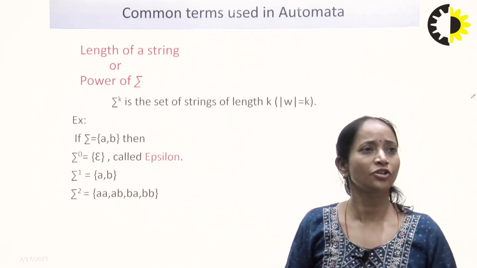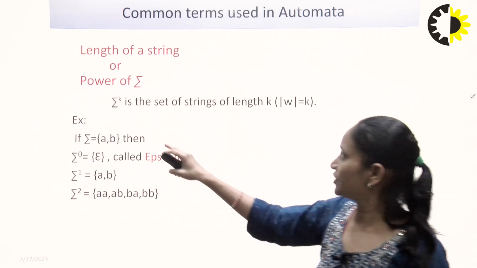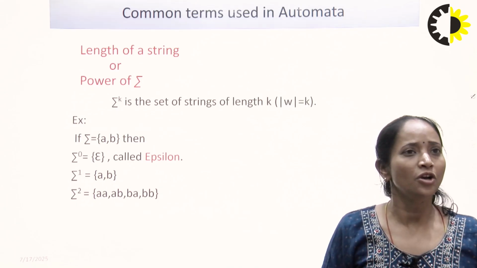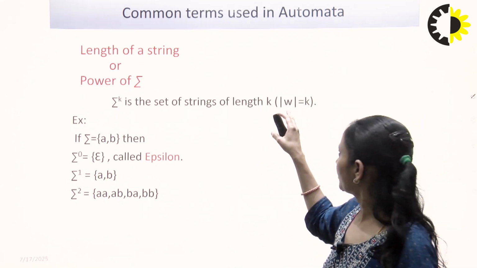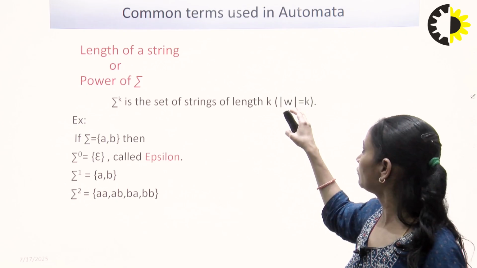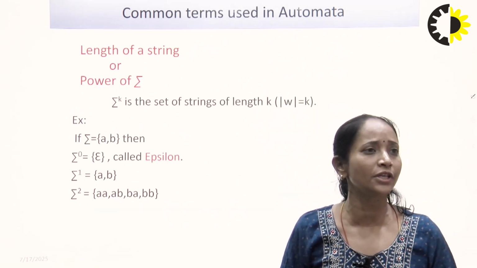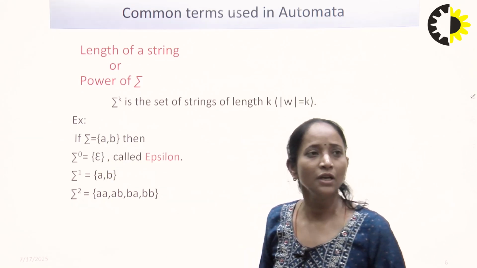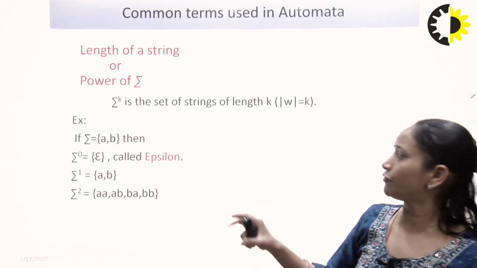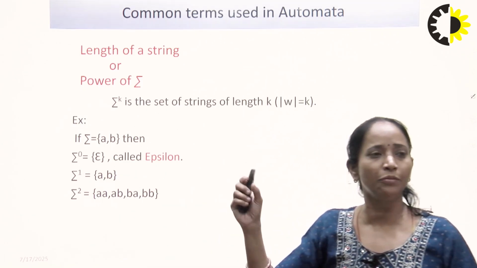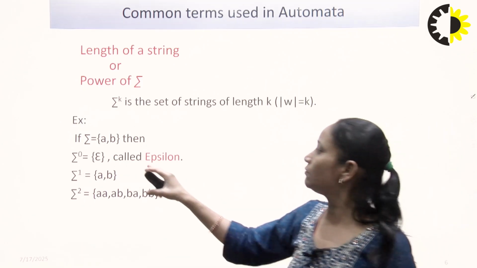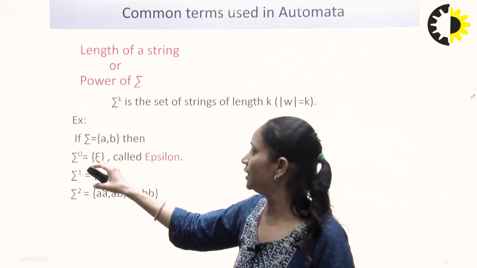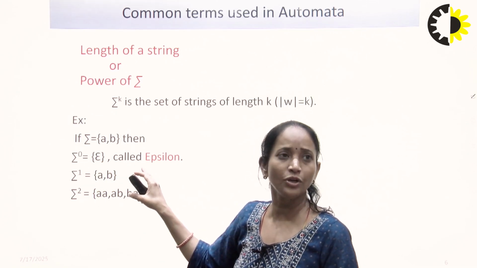Next is length of the string or power of sigma, and it is represented by sigma to the power k, meaning sigma to the power k is the set of strings of length k. It is represented by mod of w, meaning length of w is k, length of string is k. Suppose sigma is equal to {a, b} is given, then any string generated from a b can be a b b, anything from a b. Then sigma to the power 0 means there is no a, no b, so it is epsilon and it is known as epsilon.